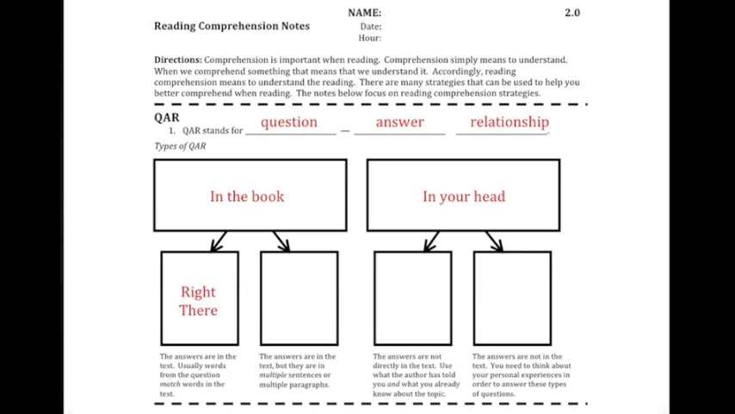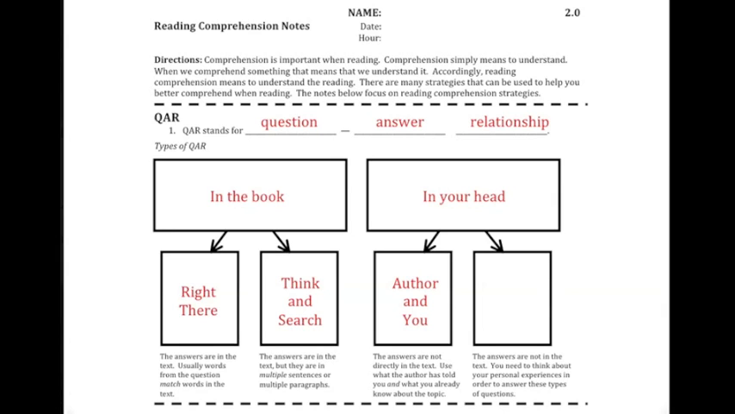Right there, the answers are in the text. Usually words from the question match words in the text. Think and search. The answers are in the text, but they are in multiple sentences or multiple paragraphs. 2 types of QAR that's in your head is author and you.